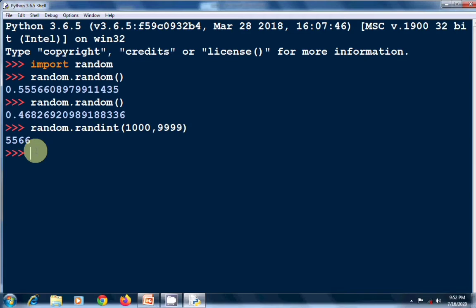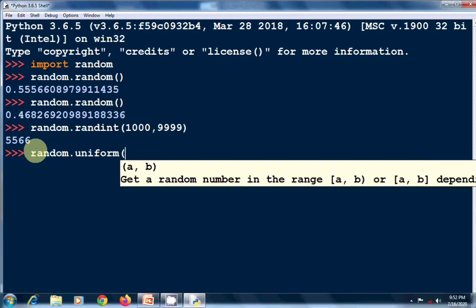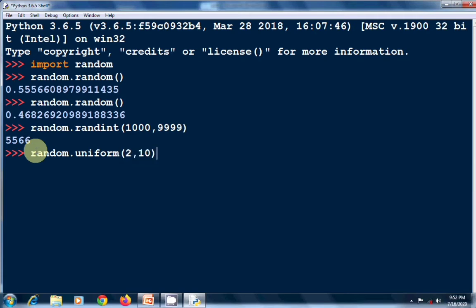Now next, random dot uniform. See, I am giving a as 2 and b as 10. When the first parameter is less than the second parameter, your value must be greater than the first parameter but less than the second parameter, and it will return a floating point number. See here, greater than 2 but less than 10, and it returns a floating point number.